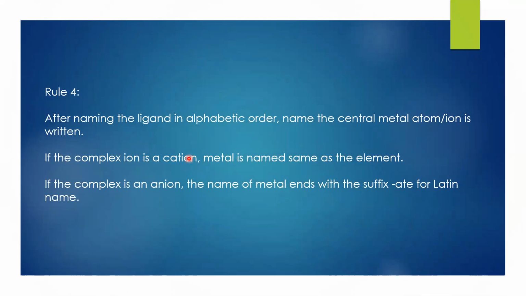After naming the ligands in alphabetical order, the name of the central metal atom or ion is written. If the complex ion is a cation, the metal is named the same as the element. And if the complex is an anion, the name of the metal ends with the suffix "ate", using the Latin name. Here you might have seen in the previous slide, somewhere we have written cobaltate and somewhere only cobalt.